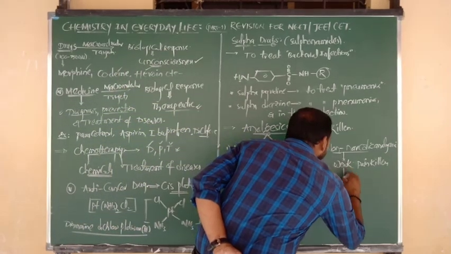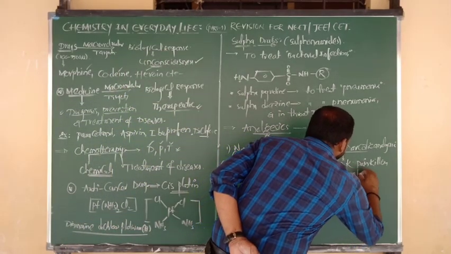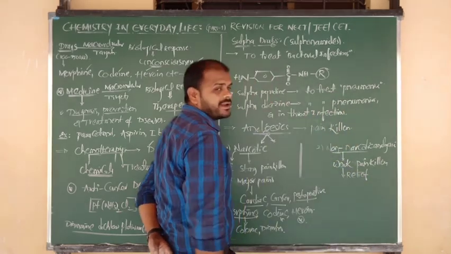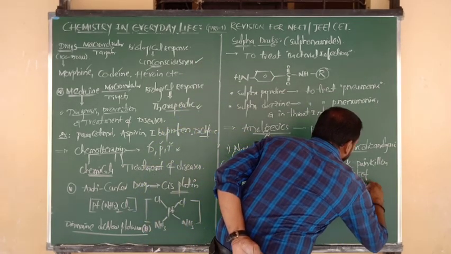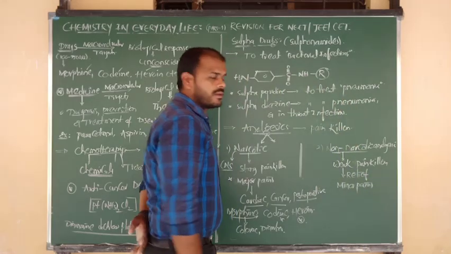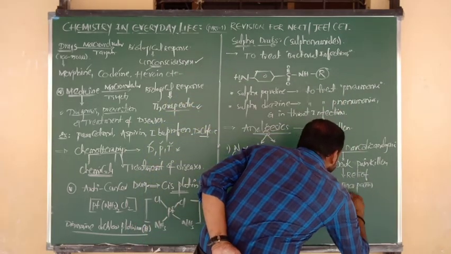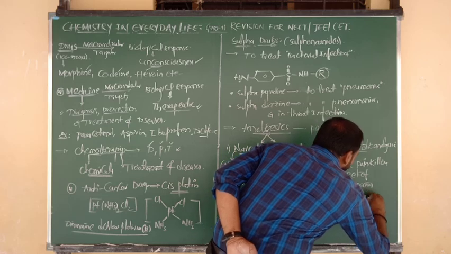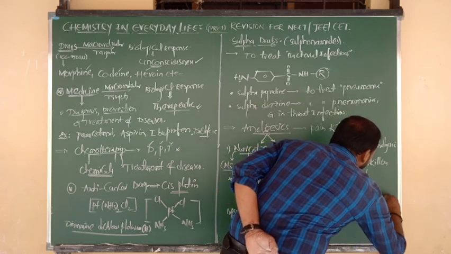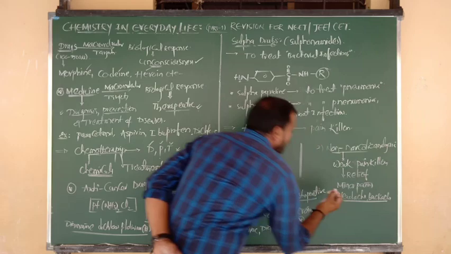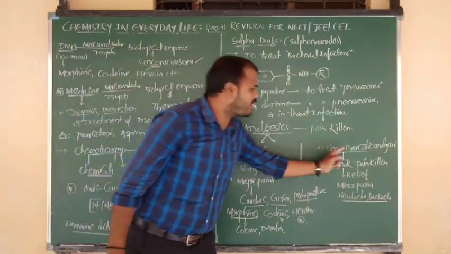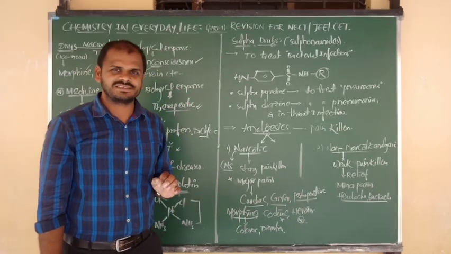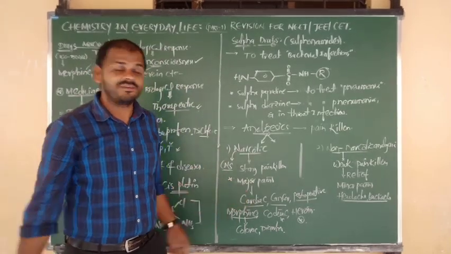So to get relief from minor pains such as headache and backache, we will get relief by the use of what, beta? Non-narcotic analgesics.